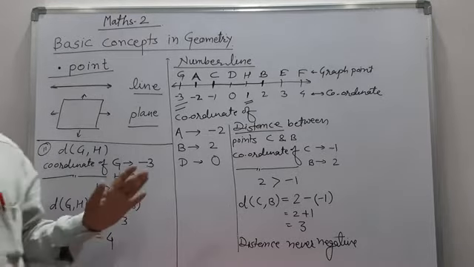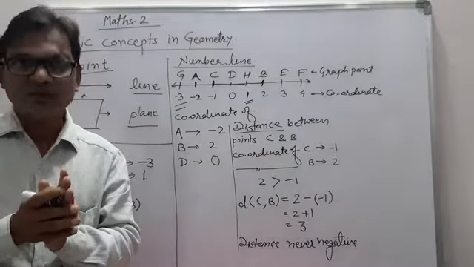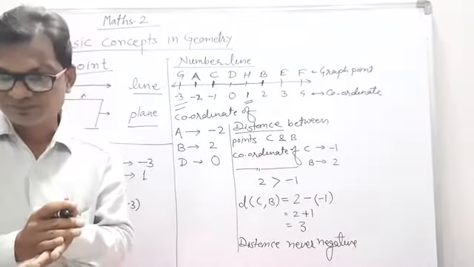That is the method to find out the distance between any two points on the number line.